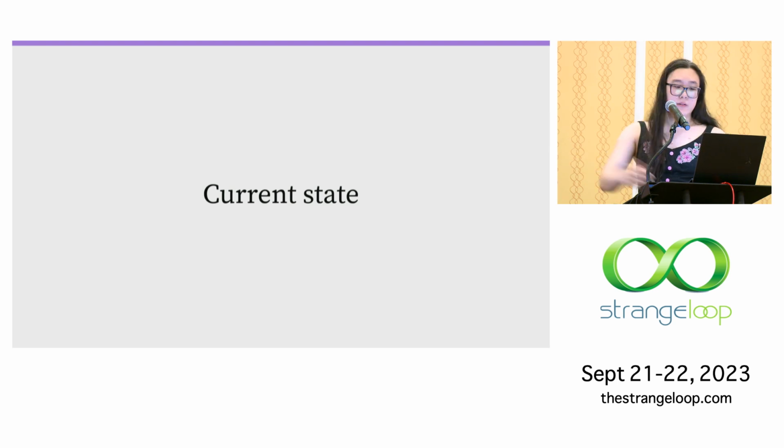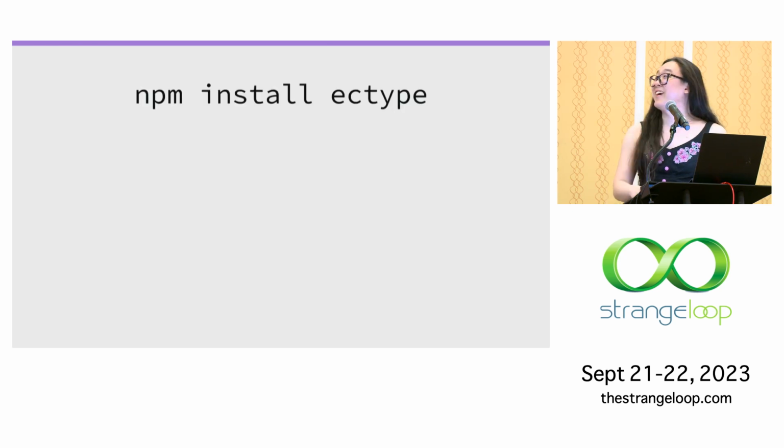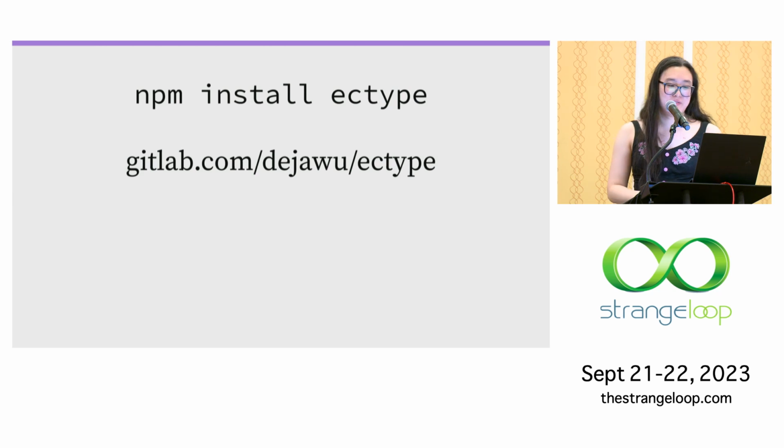As for where it is now, Ectype is in its very early stages, so all of the code that I've shown today does run, but that is about the extent of it. I don't think I need to warn anyone not to do this in production, because if you tried, I think you would hit bugs within minutes. But if that doesn't deter you, you can npm install Ectype today and try it out. You can also find a current version of it at my GitLab repository here.